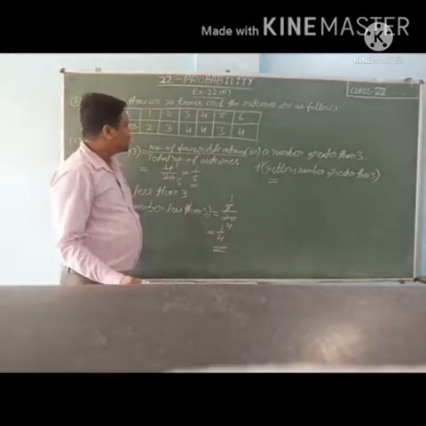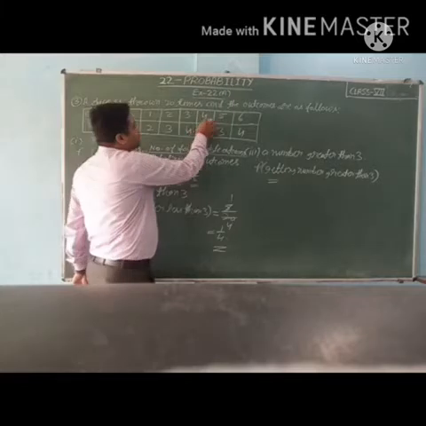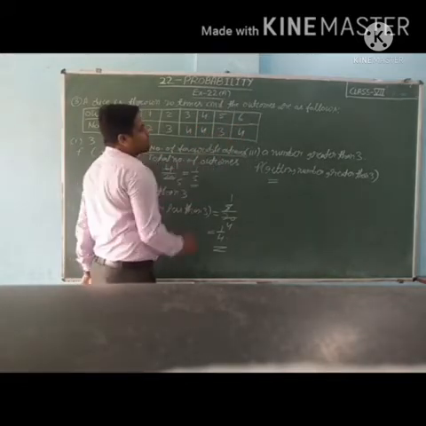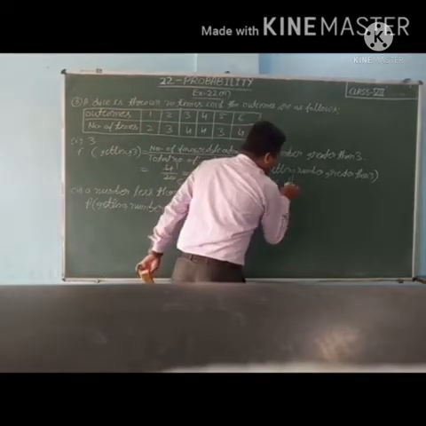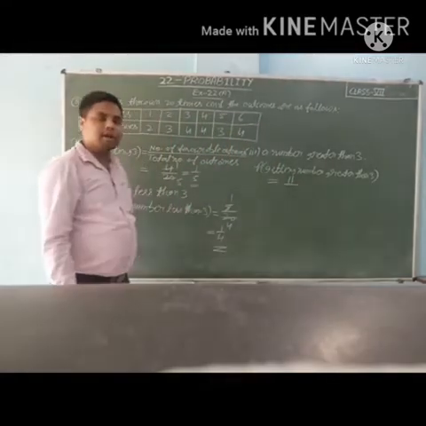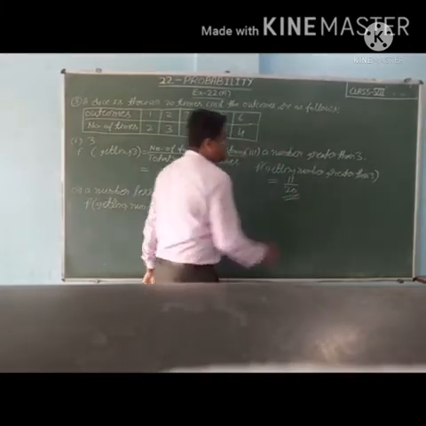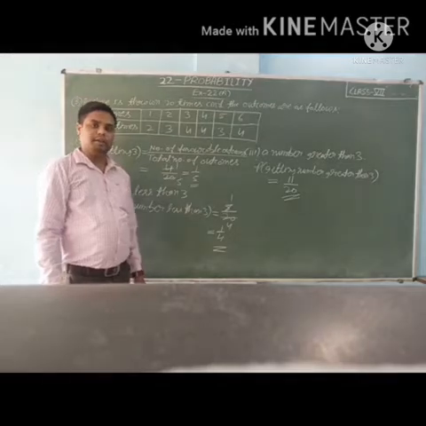Number of favorable outcomes: greater than 3 are 4, 5, 6. Do the sum of outcomes. 4 plus 3, 7 plus 4, 11. 11 upon total number of outcomes, which is 20. So 11 upon 20 is the probability of getting a number greater than 3.